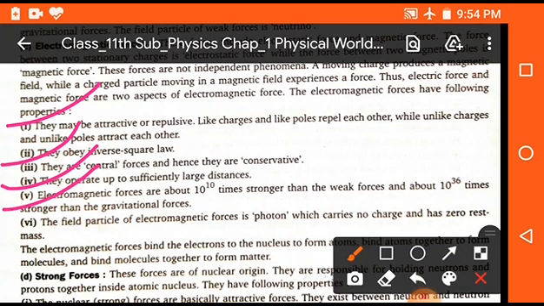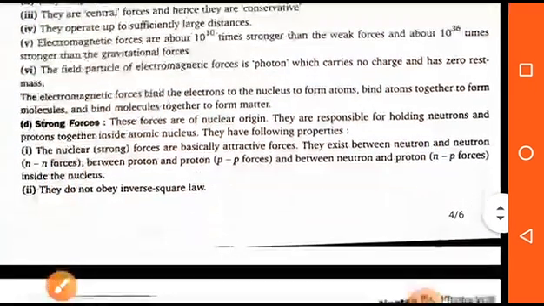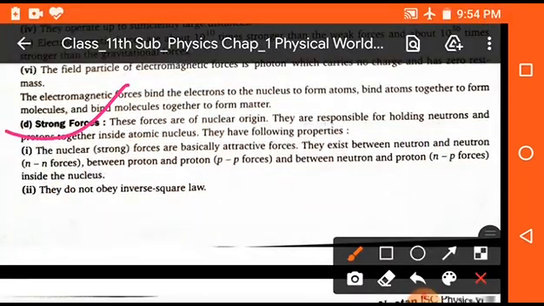Clear? Okay. Next one is strong forces. These forces are of nuclear origin. They are responsible for holding neutrons and protons together inside the atomic nucleus. They have the following properties. The nuclear forces are basically attractive forces. They exist between neutron and neutron, between proton and proton, and between neutron and proton. They do not obey the inverse square law.